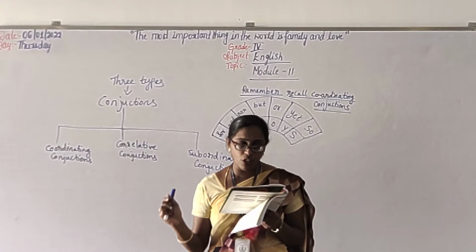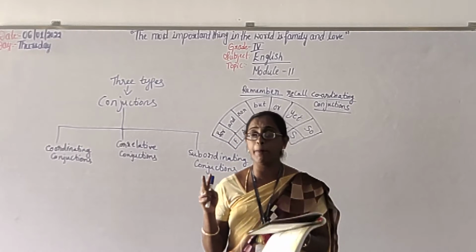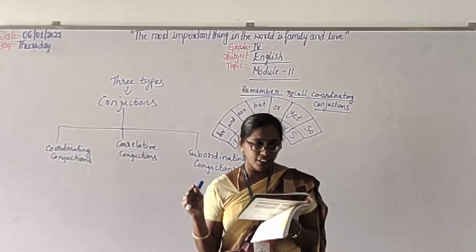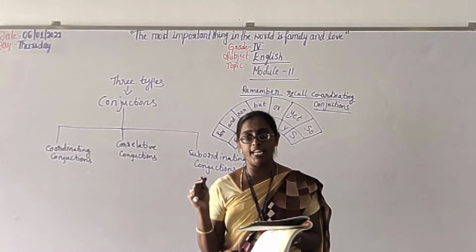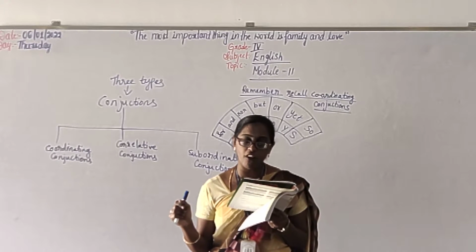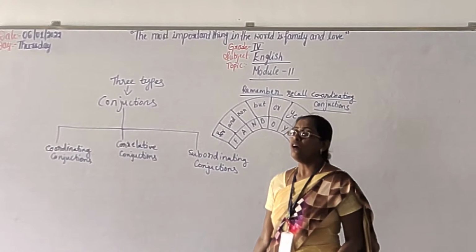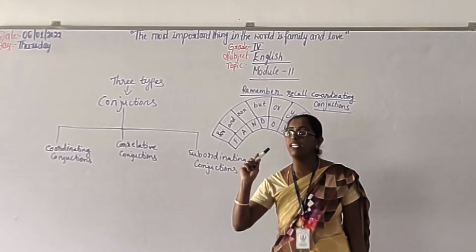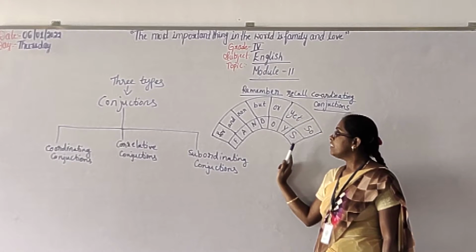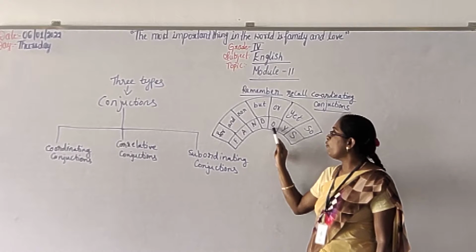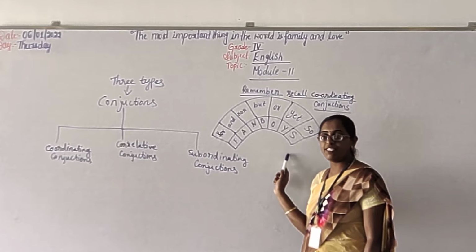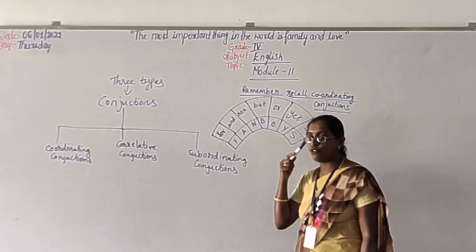They also connect two independent but similar sentences. Understood? These are coordinating conjunctions. So remember the term FANBOYS. To recall the coordinating conjunctions, you have to remember FANBOYS. See, F-A-N-B-O-Y-S, FANBOYS.